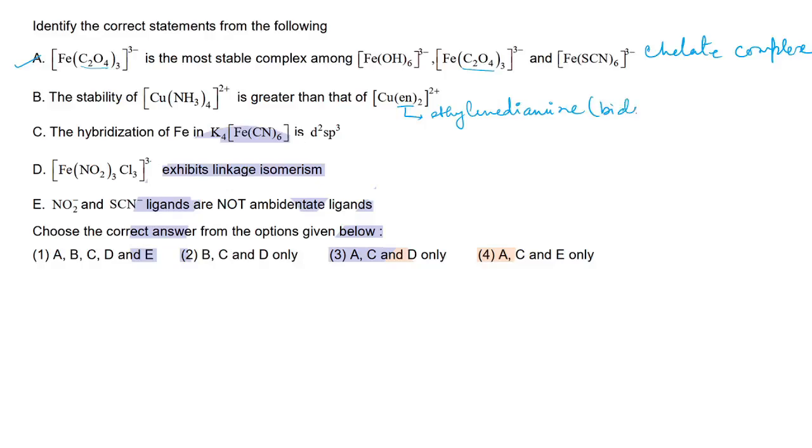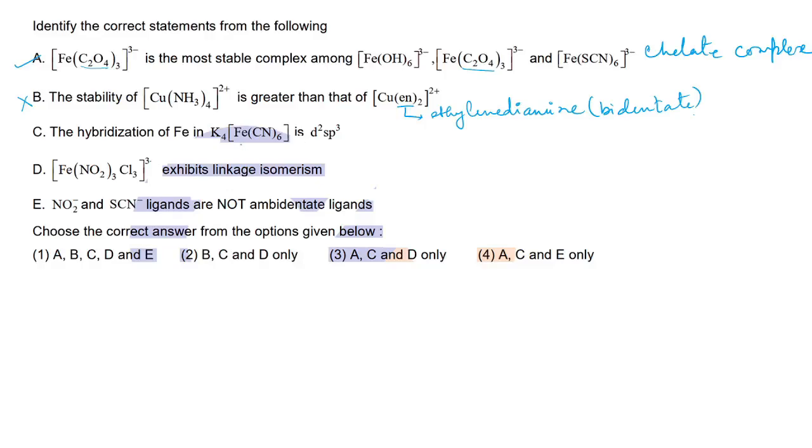If it is a bidentate ligand, obviously what will happen? It will produce a chelate complex. The stability of [Cu(en)2] will be more than your [Cu(NH3)4]. This is wrong.